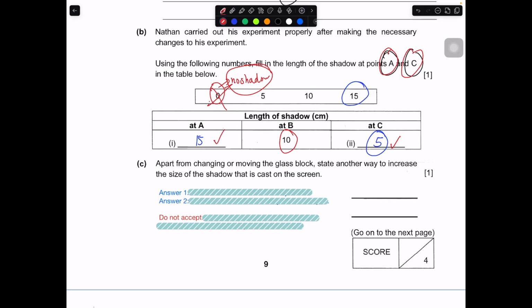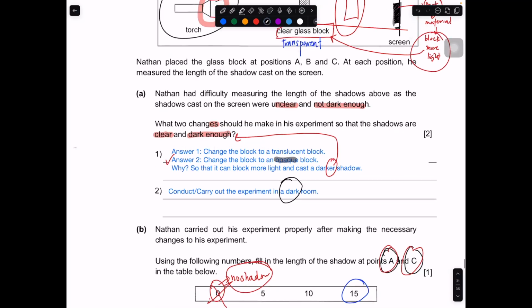Okay, for this part. Apart from changing or moving the glass block, you cannot say you want to change or move the glass block. Say another way to increase the size of the shadow that's cast on the screen. Okay, so what can you do to increase the size of the shadow? There are two ways that you can do it.